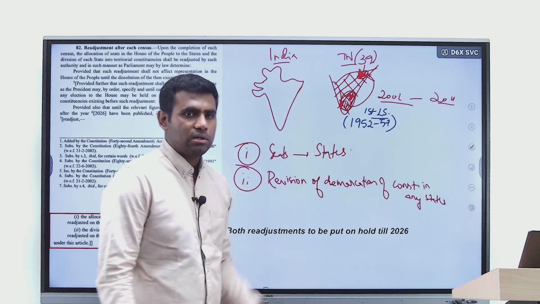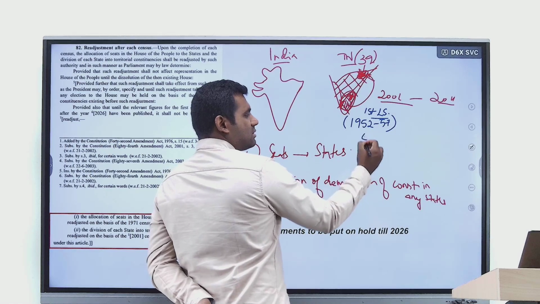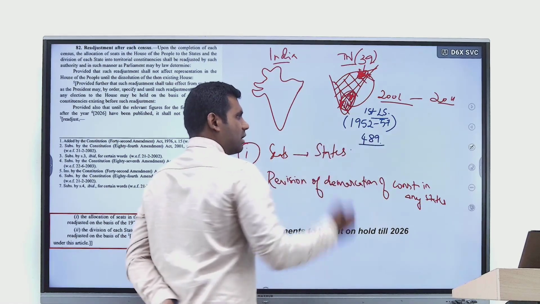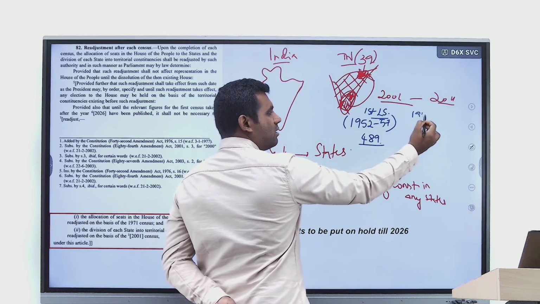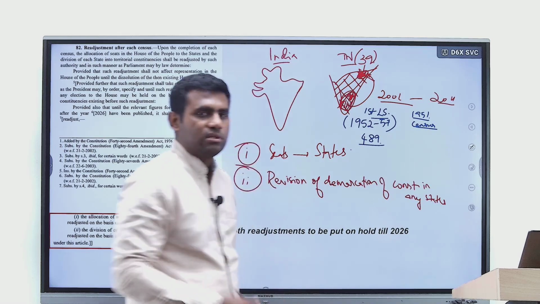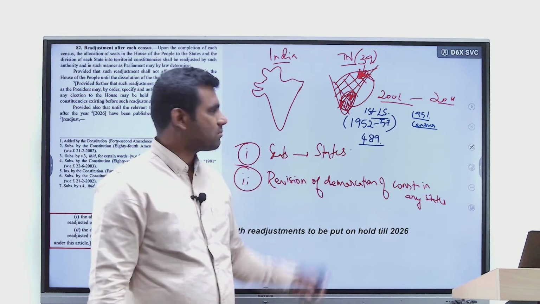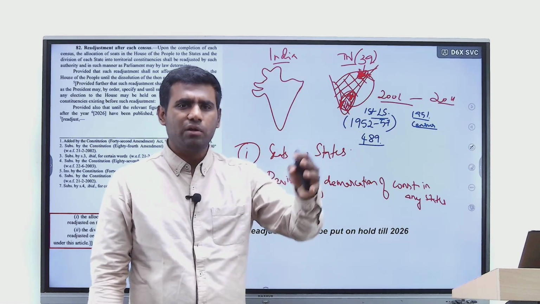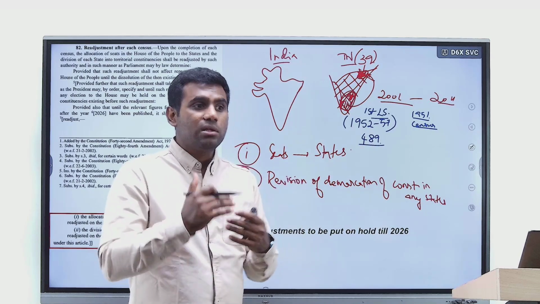When the first Lok Sabha was formed, its total strength was only 489, right? But in 1951, there was a census. The census operation itself will go on for 1 or 2 years. So in 1953 or 54, we would have had a clear picture of the population increase.